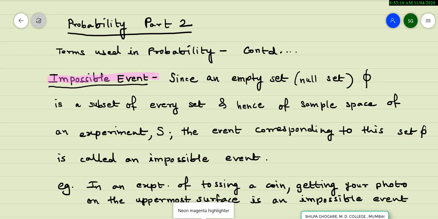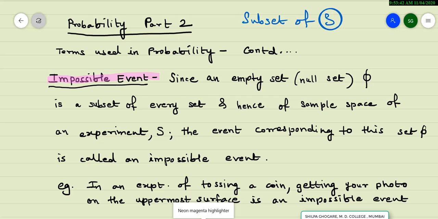Let us recall the word event first of all. Event was defined as a subset of sample space, that is S. So when an experiment is performed, you have many possible outcomes. The set of all possible outcomes is my sample space S, and any subset of that sample space is an event. That is how we have defined the event.